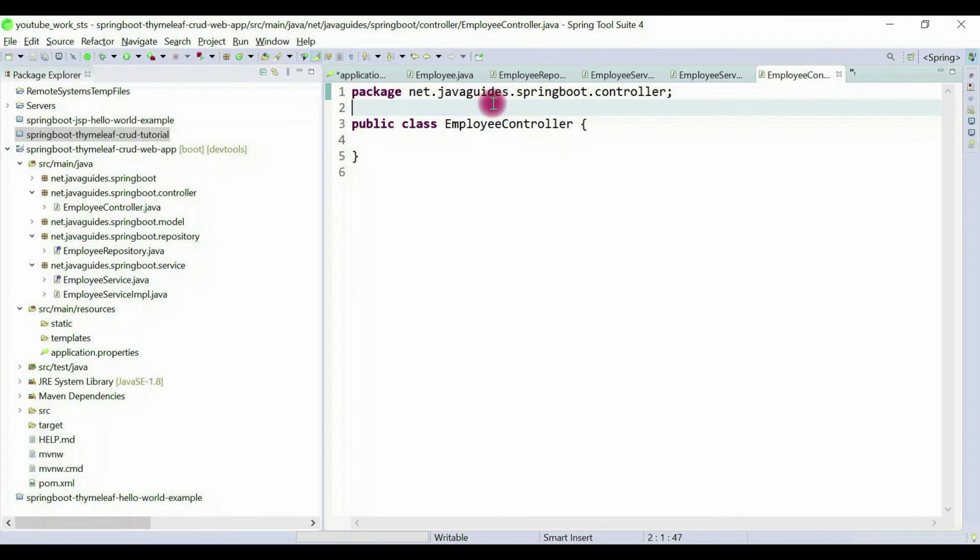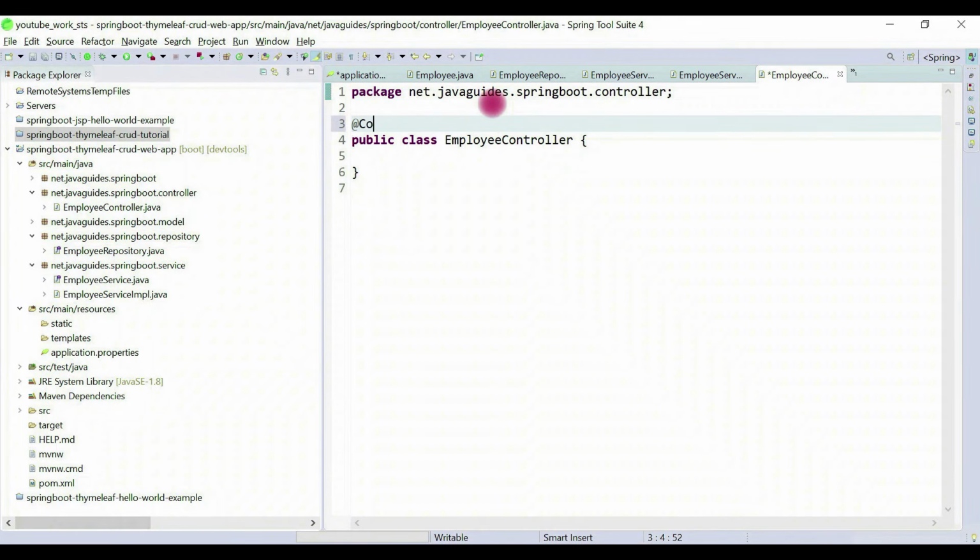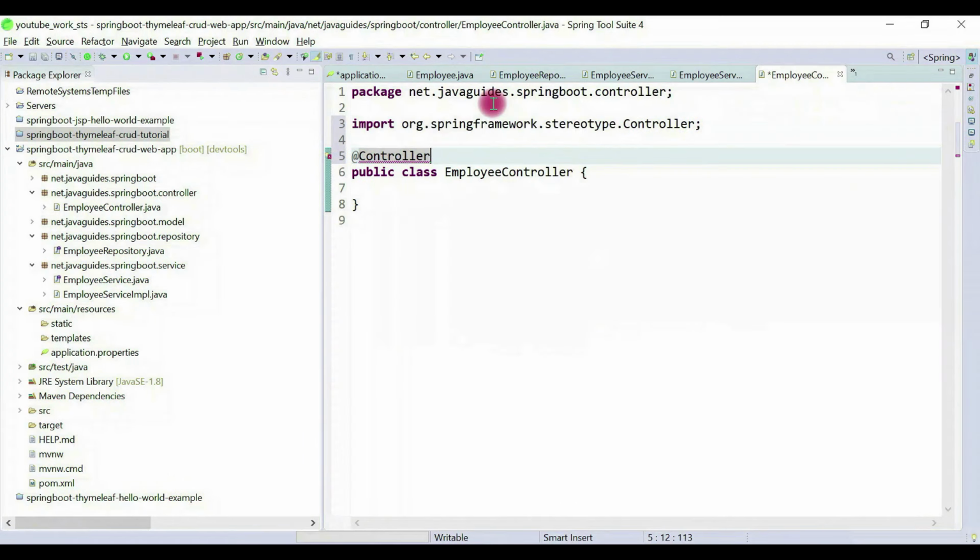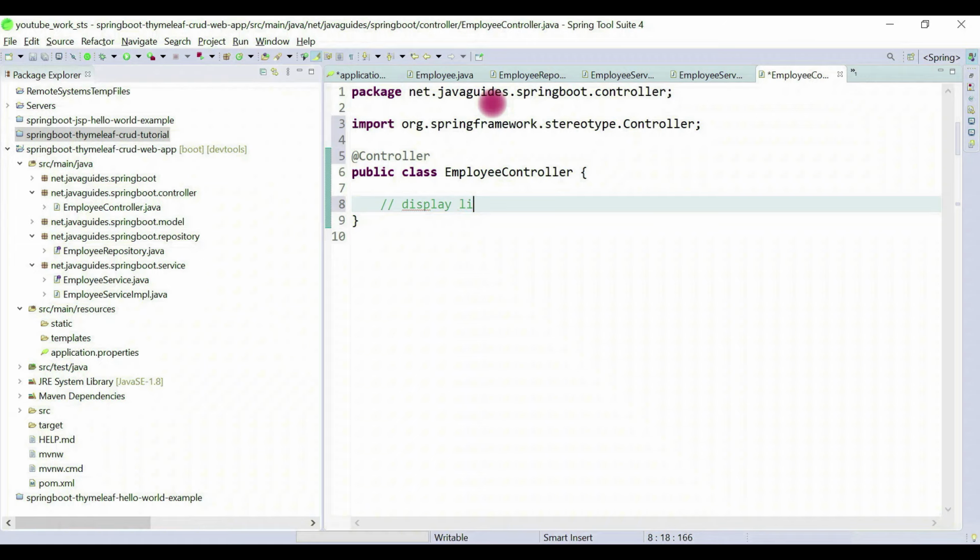Let's annotate this employee controller with the @Controller annotation. So what we'll do, we'll create a handler method which will display a list of employees. And here I'm just going to write the comment: display list of employees.